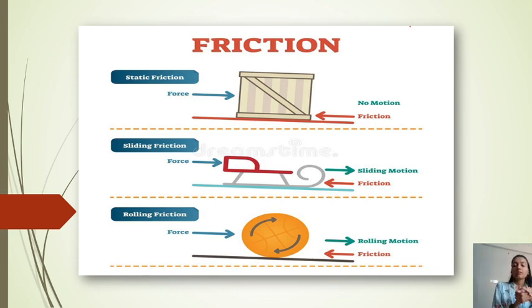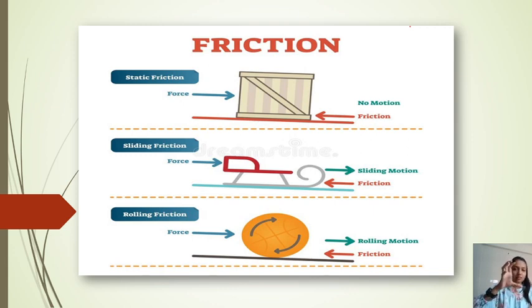Static friction happens when there is no motion. Consider when we apply just a pushing force, just a normal force, to the body, and that body does not move. Why does it not move? Because there is a contact force between them.